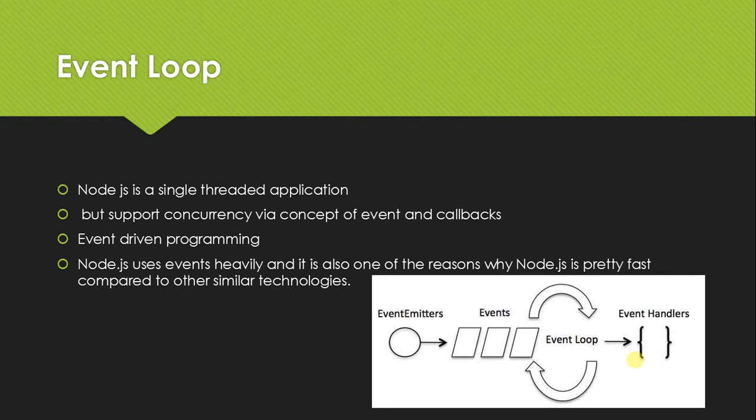As soon as Node starts its server, it simply initiates its variables, declares functions, and then simply waits for the event to occur. In an event-driven application, there is generally a main loop that listens for events and then triggers a callback function when one of those events is detected.